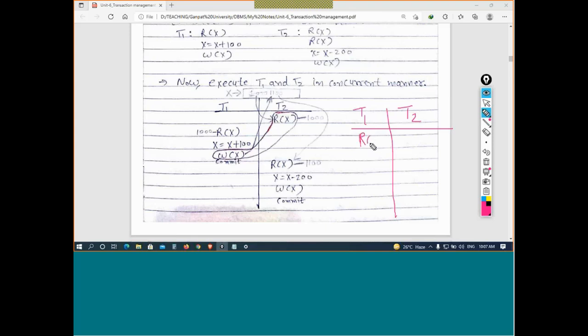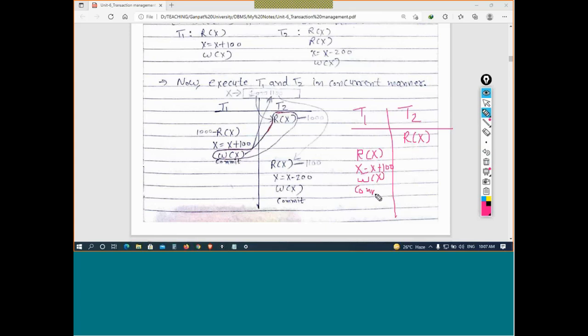Here it is the read operation. You can take it in transaction T2, a read operation. After that it is not doing anything. So after that transaction T1 is starting. T1 read operation, it is adding 100 rupees, write operation, and it is committing also.